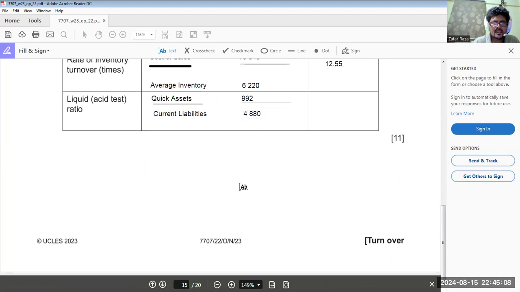So the answer would be 992 divided by 4,880. The answer is 0.20 ratio 1. 0.20 ratio 1. This is how we answer a ratio. Okay. What else now?